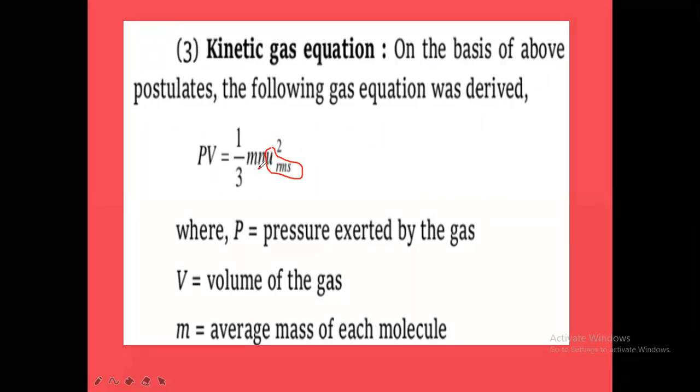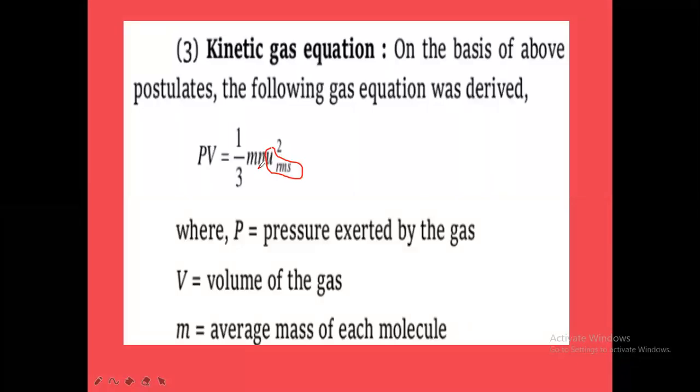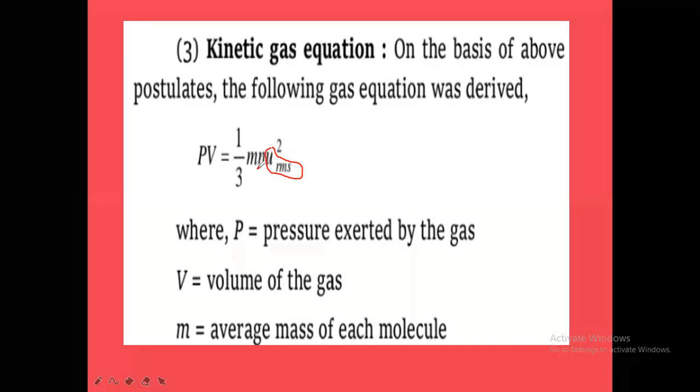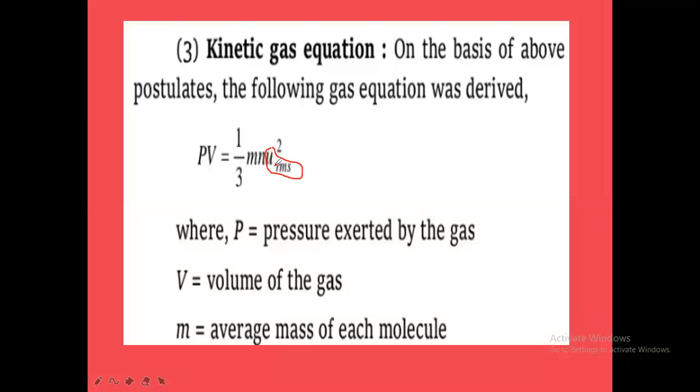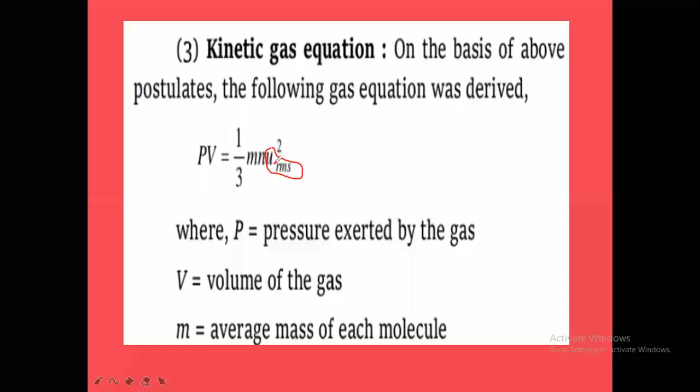N is the number of gas molecules. If you take 10 molecules, n will be 10. If you take 1 mole of molecules, n is 6.023 into 10 power 23. So it is the mass of each gas molecule into the number of gas molecules into the square of the RMS velocity. What is RMS velocity? We will discuss it in the next topic.